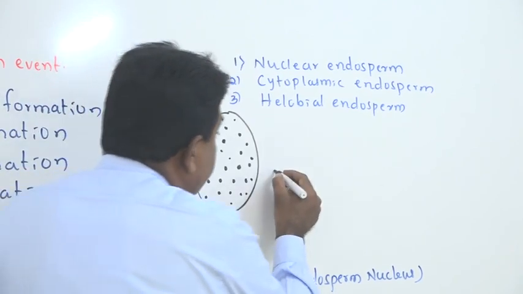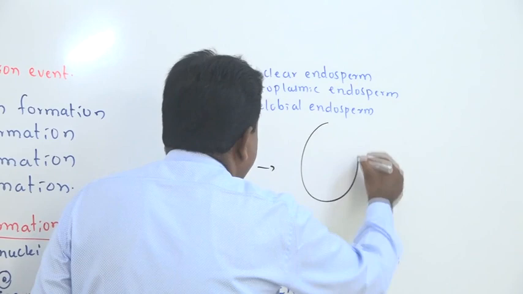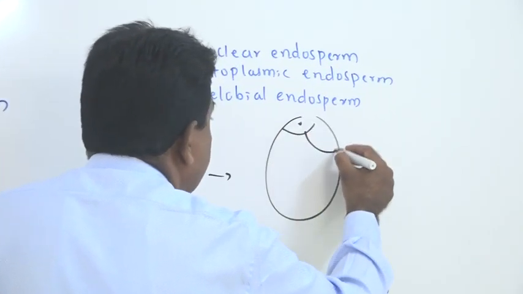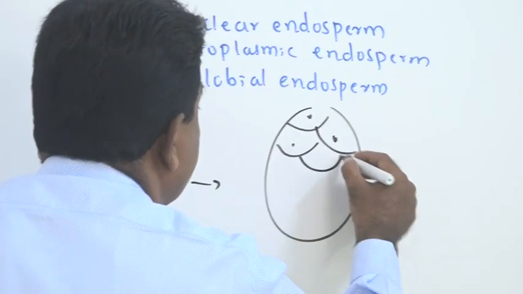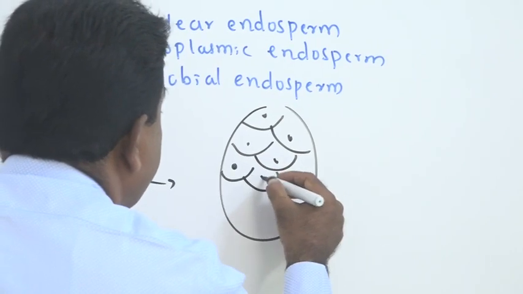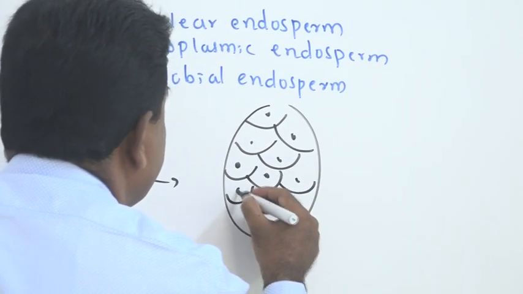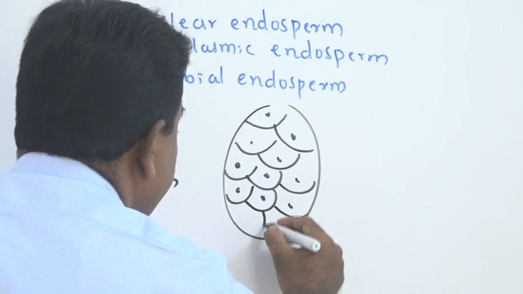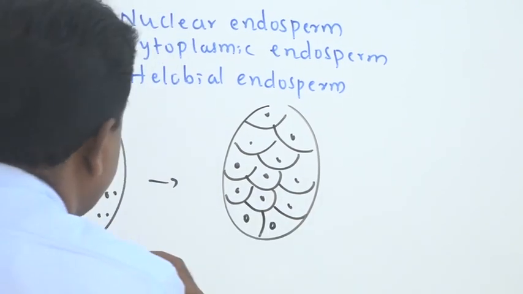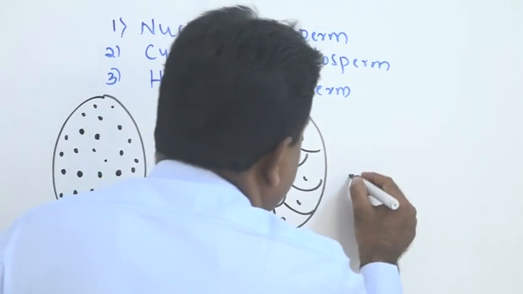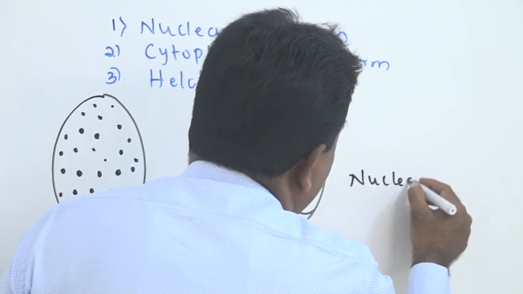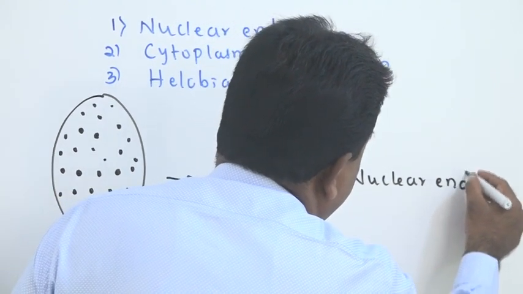Then in a later stage, there may be formation of the cytoplasmic division and it later becomes a cellular endosperm. But at the beginning, only nuclear division takes place. Hence, it is called nuclear endosperm.